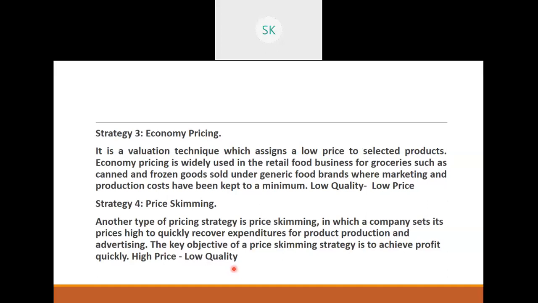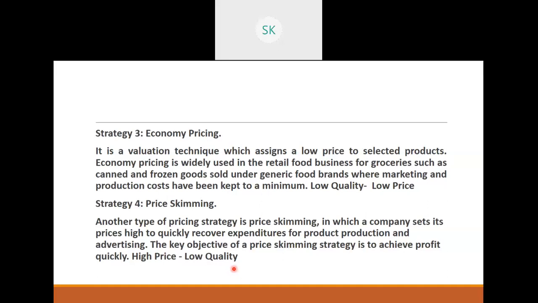Quality doesn't matter to them. So people who are buying are also put into a blind spot, or they are cheated by being given low quality products at high price. In certain products this happens, but that is how the strategy of pricing goes on.